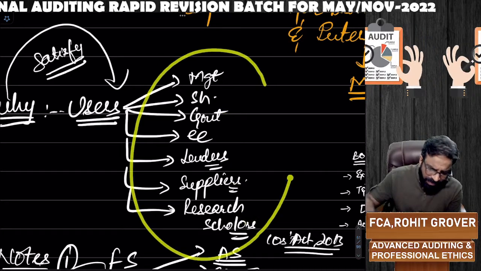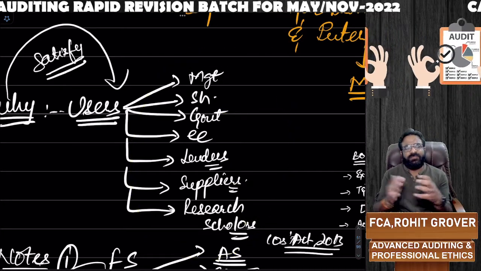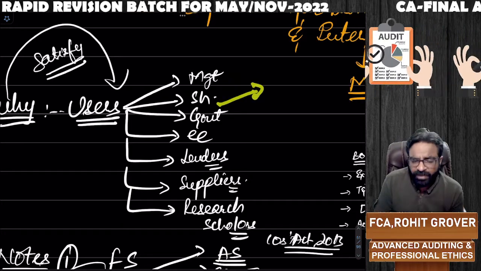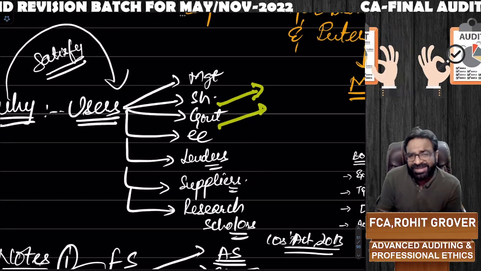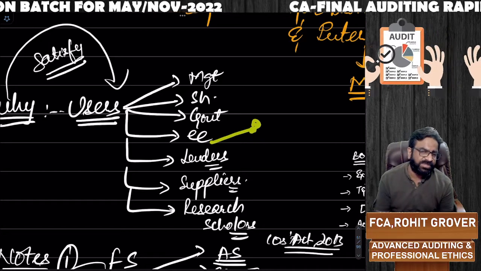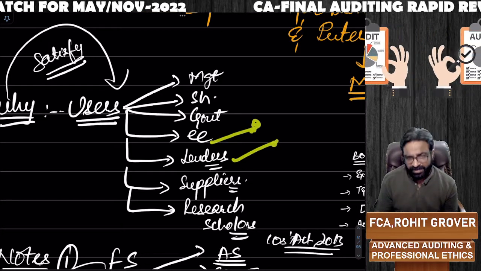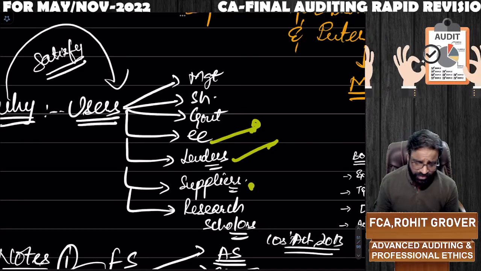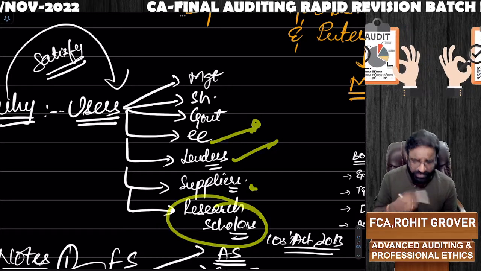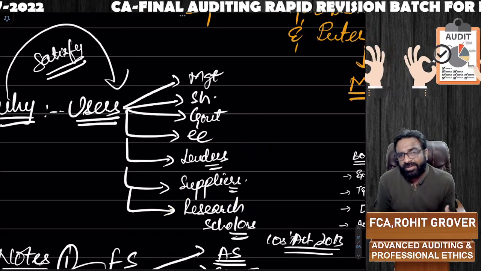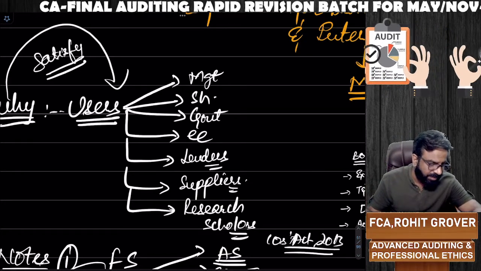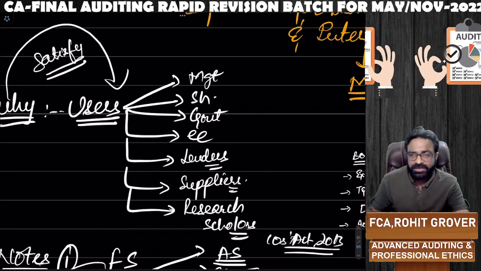Remember one thing, these people use the financial statements of the company for different purposes. Say for example, management for decision making, shareholders for the profitability and consistency of business, government is looking for taxation, employees are looking for retirement benefits and employment benefits, lenders use the financial statement so that they can check the repayment capacity of the client, suppliers use the financial statement so that they can check the creditworthiness of the company. Research scholars use the financial statement so that they can talk about the investment opportunities and trend evaluation of the company. Is it clear, everyone? Yes or no? Yes. Now, next point.